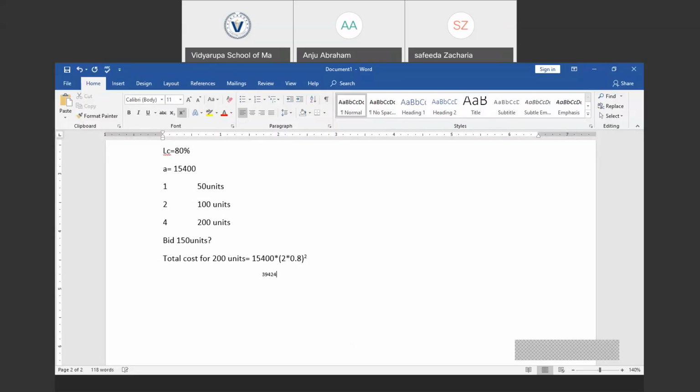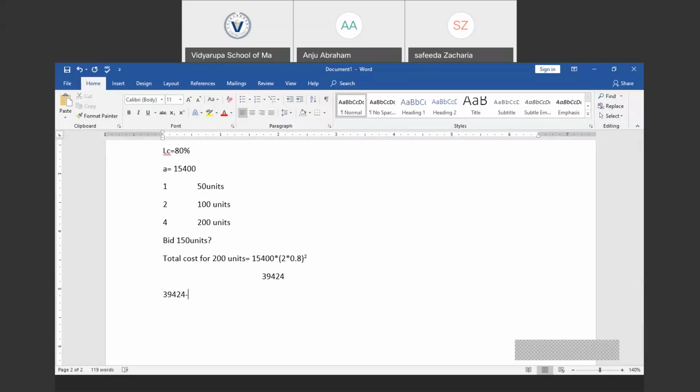394.24. This is the total time required to produce the 200 units. From this total time required to produce 200 units, we need to subtract the time required to produce the first 50 units. That will be from 394.24, we need to subtract the time required to produce the first 50 units.